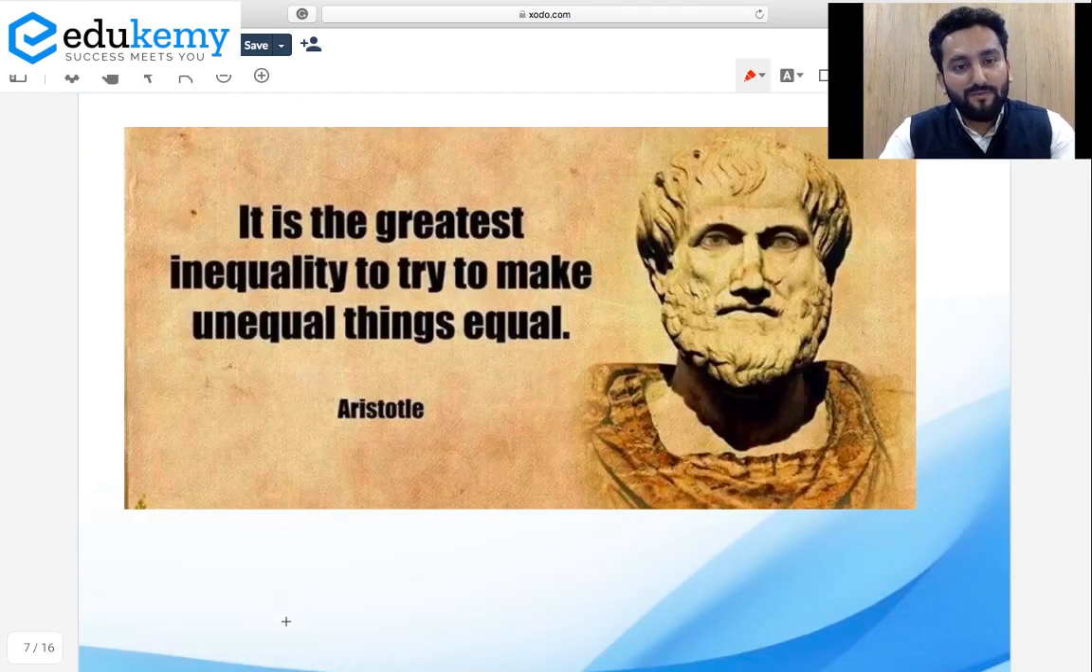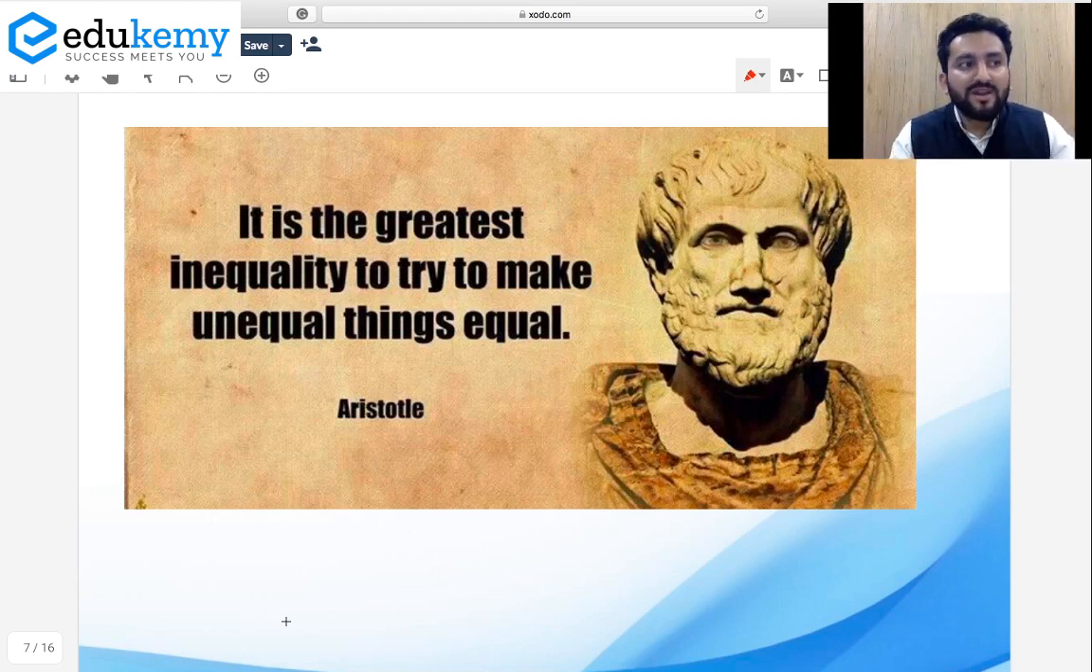Although famous philosopher, political thinker, Aristotle said it is the greatest inequality to try to make unequal things equal. It means sometimes we have to bring equality, and many times we have to bring equality by actually identifying the inequalities and treating unequals as unequals and try to bring equality after that. Because when we are ready to recognize, yes, there is inequality, then only we can bring equality.